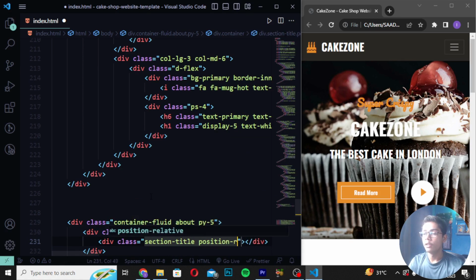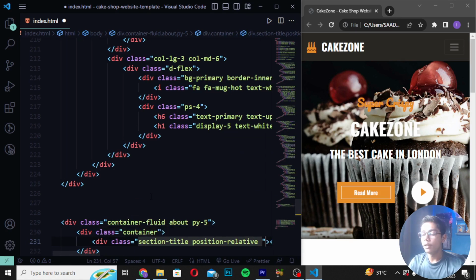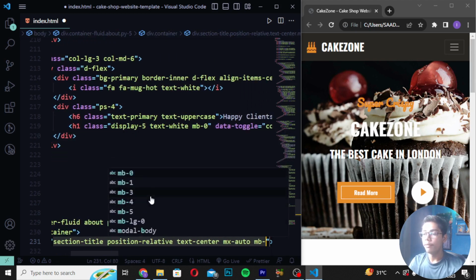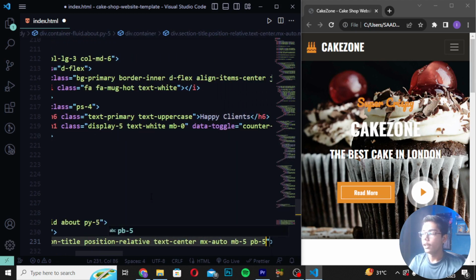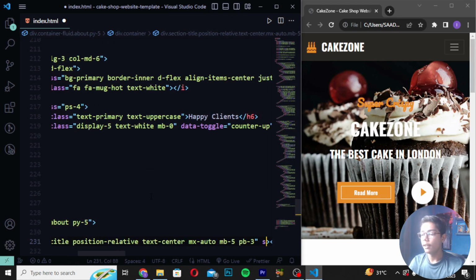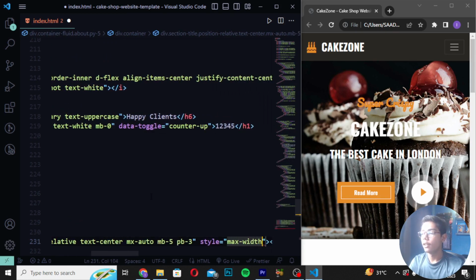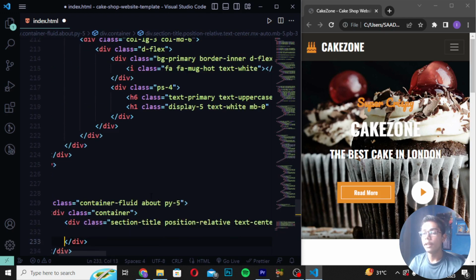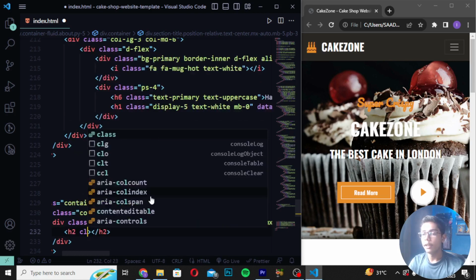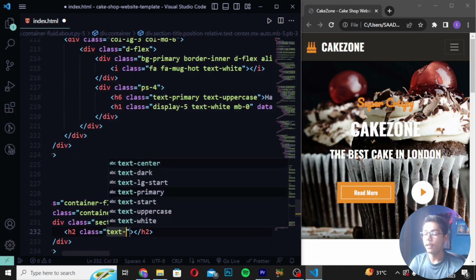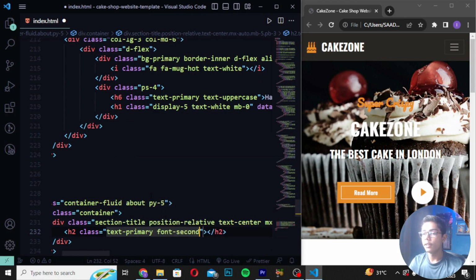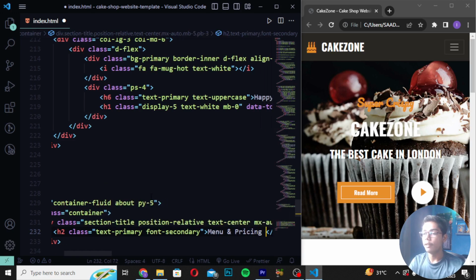Here you have to write position relative, and then I will write text-center, mx-auto, mb-5, and after that pb-3, and create a style with max-width, and I will write 600 pixel. Then I will move down and write h2 with class text-primary, and then font-secondary. After this, you have to write "Menu and Pricing". So here I will be writing this.